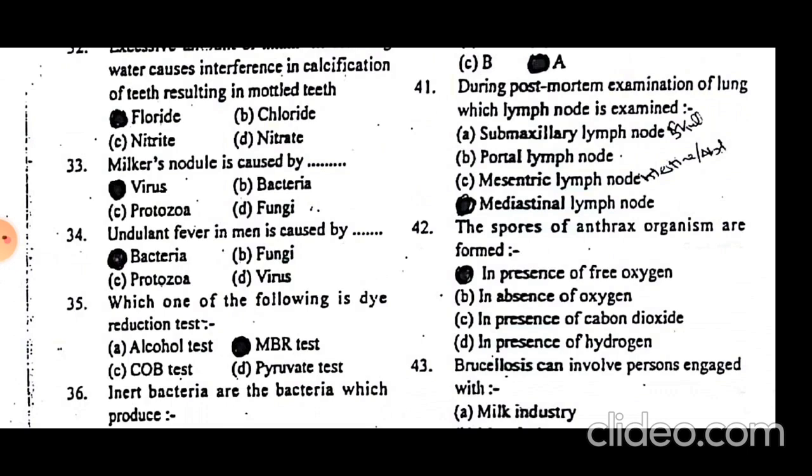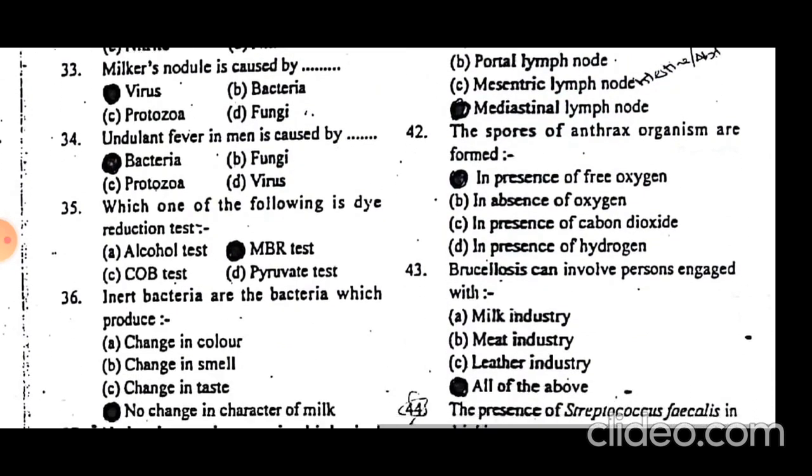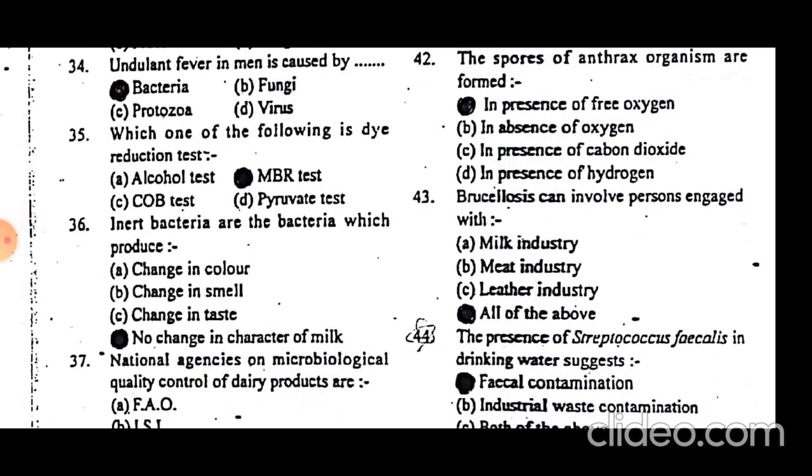The spores of the anthrax organism are formed in the presence of free oxygen. If there is free oxygen, it leads to the formation of spores by Bacillus anthracis. Brucellosis can involve persons engaged with milk, meat, leather, and if any personnel is linked with any product or byproduct of the infected animal, then he is susceptible to brucellosis.